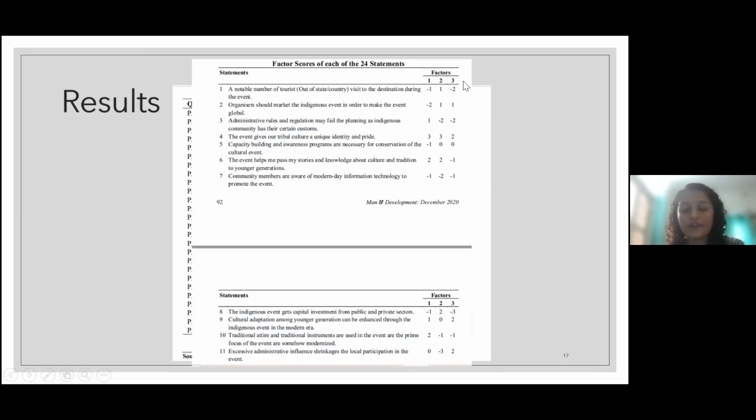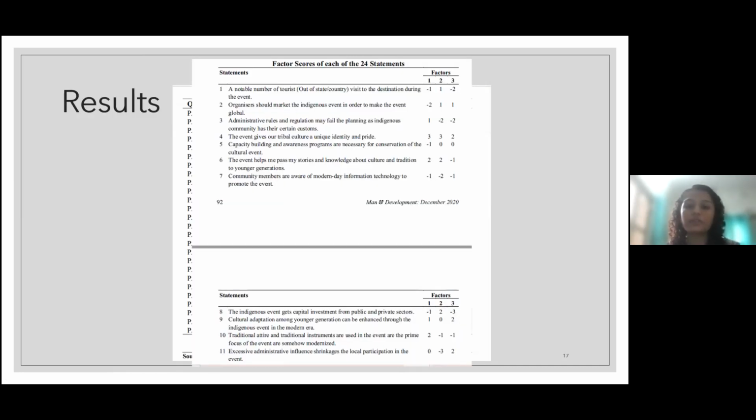So here, for statement 1, they have given -1 for the people that belong to factor 1, because they don't like the total number of tourists visiting the destination during the event. So for some reason they did not like the statement. So that's why they have given -1. So these scores are the aggregate scores. And here they have given for factor 3 -2. So that way you will be getting scores for each and every photo or statement that you have loaded in the software.